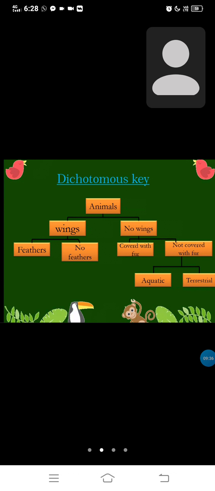Let's check the no wings group. Here I divide them into two groups: covered with fur and not covered with fur. Covered with fur is the mouse, and not covered with fur is fish and terrestrial. And you can divide the terrestrial and fish into two groups, aquatic and terrestrial.